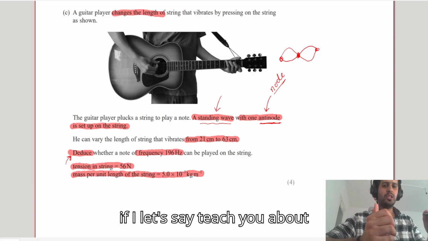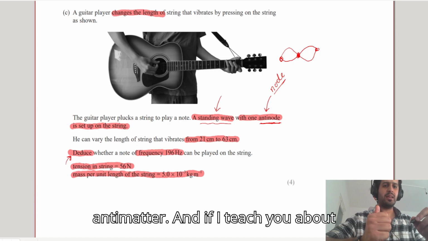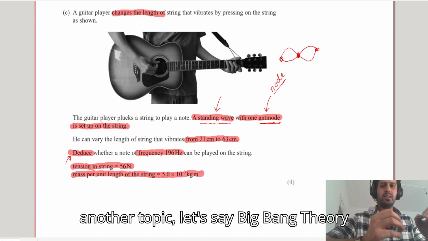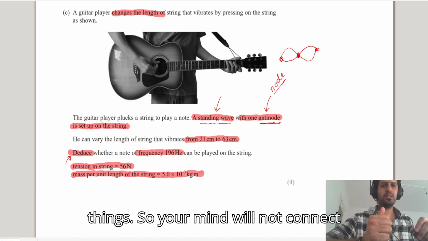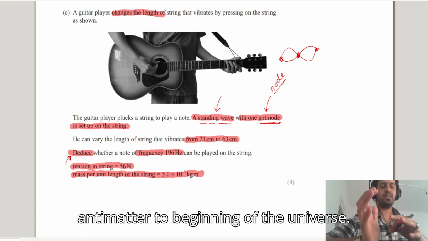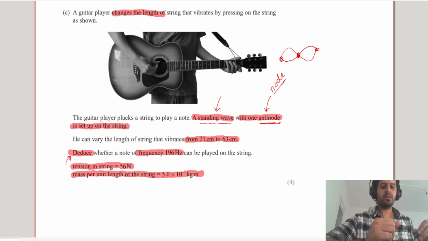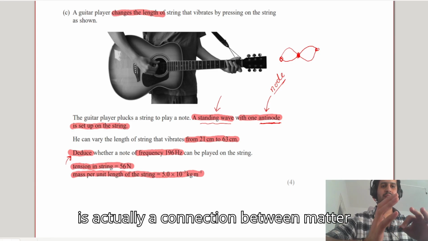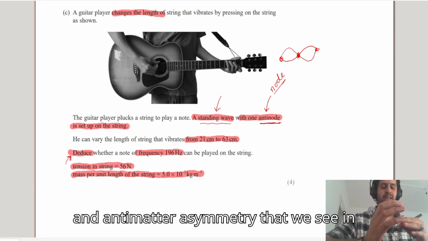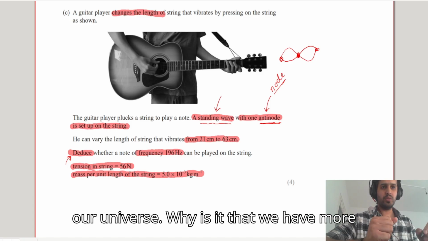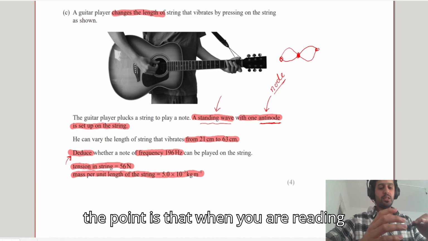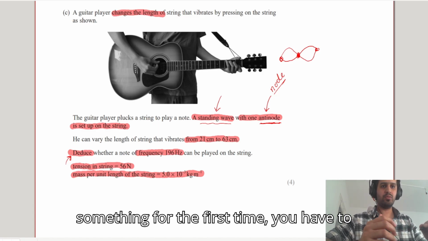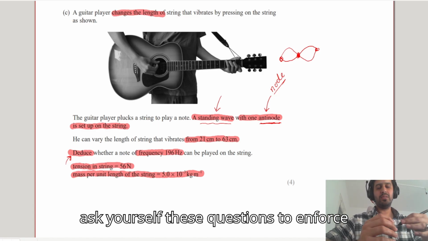If I, let's say, teach you about antimatter, and if I teach you about another topic, let's say Big Bang Theory and how the universe started, apparently there is no connection between these two things. So your mind will not connect antimatter to beginning of the universe. But if you really think about it, there is actually a connection between matter and antimatter asymmetry that we see in our universe. Why is it that we have more matter than antimatter? The point is that when you are reading something or when you are learning something for the first time, you have to ask yourself these questions.